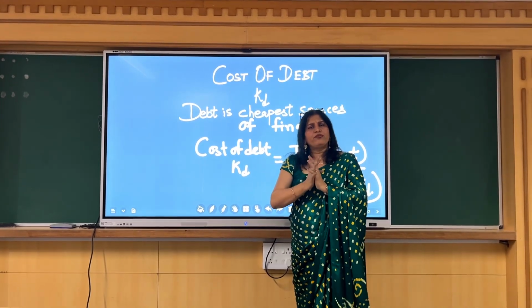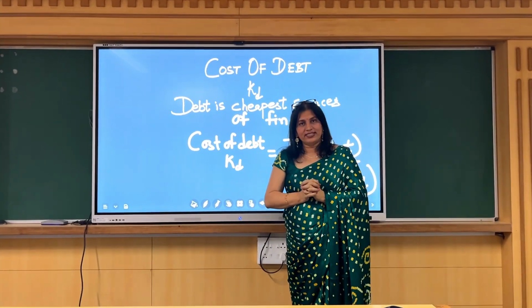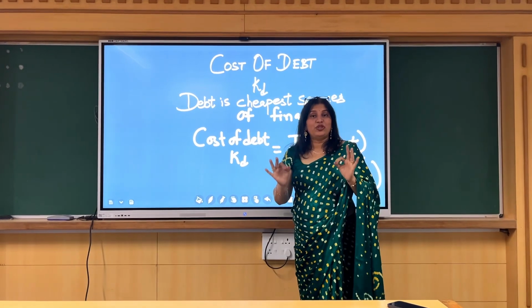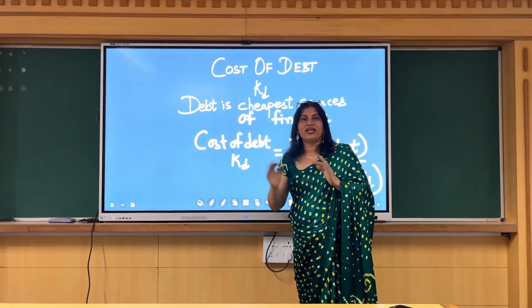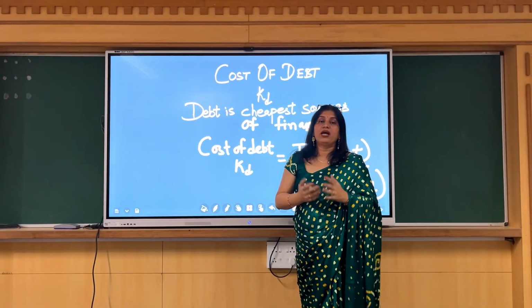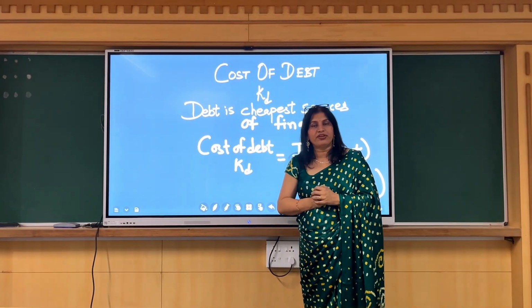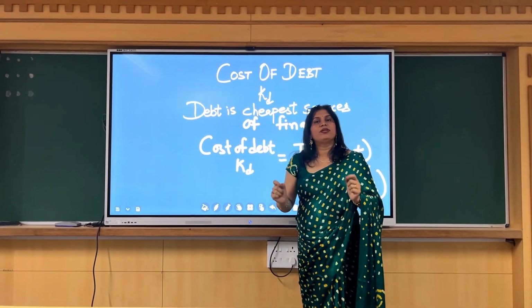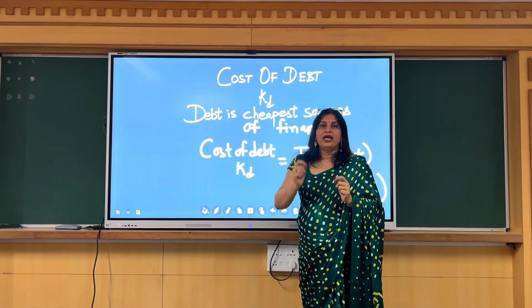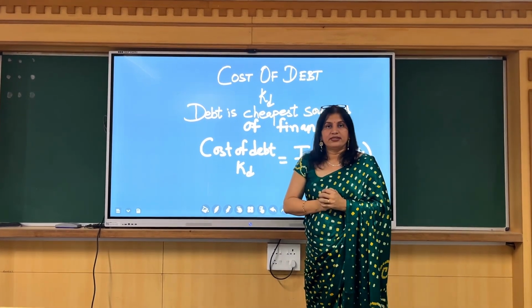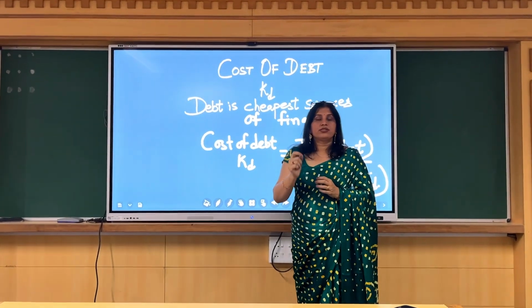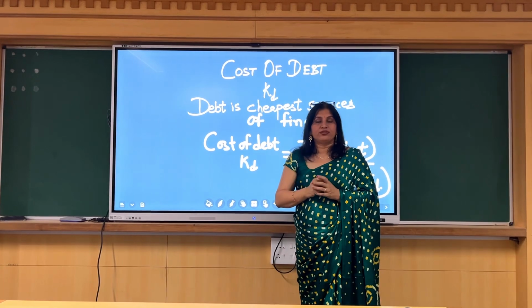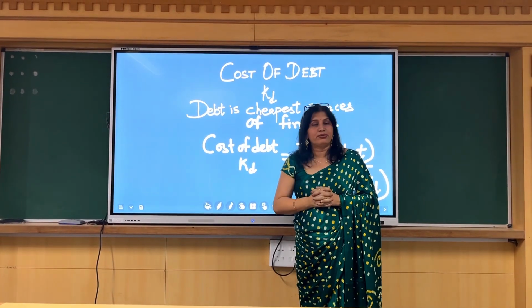But the very beautiful fact about cost of debt is that it is the cheapest source of finance. Now you'll ask me, how come it is the cheapest source of finance? The simple explanation is, let's say a company raised debt at a cost of 10%. So they have borrowed debentures at 10%.